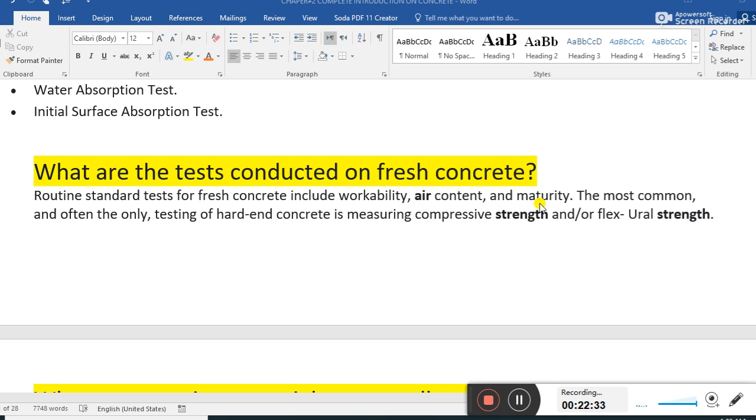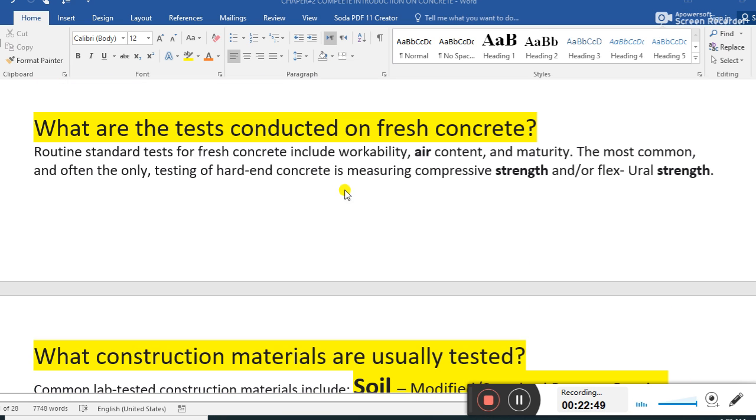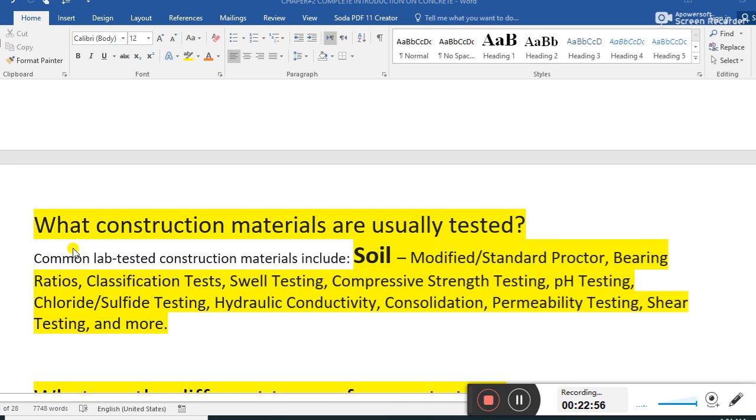And maturity. The most common and often the only testing for hardened concrete is measuring the compressive strength and flexural strength. For hardened concrete, we measure the compressive strength. These are the tests for hardened concrete.